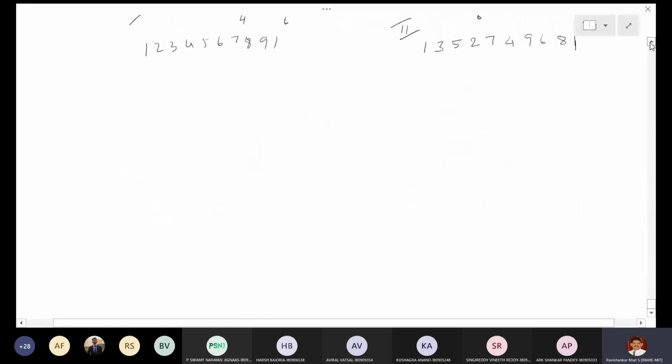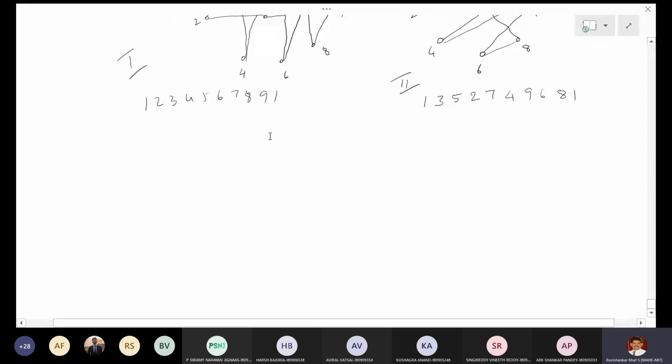So I think now you got the trick for how to get the third arrangement. Now what I do is, again, the arrangement is the same, 1, 2, 3, etc. So this is 2, this is 1, this is 9. The arrangement is always the same. So it is 3, 5, 7, the odd numbers above should be in circular order. 4, 6, 8. Now the second arrangement has to be tilted or rotated, right?